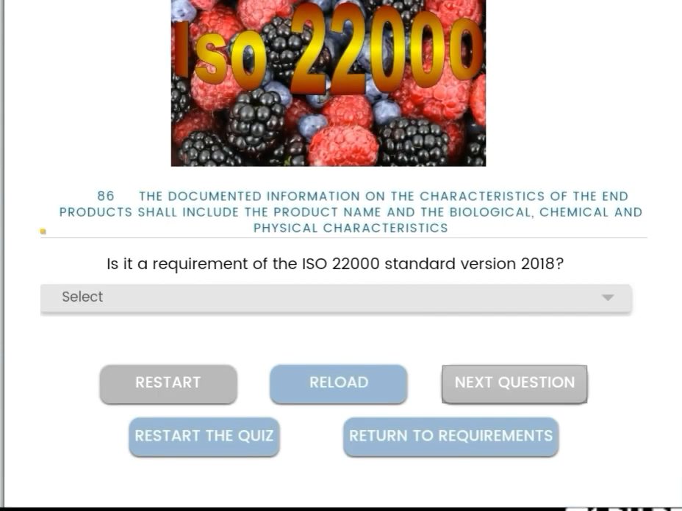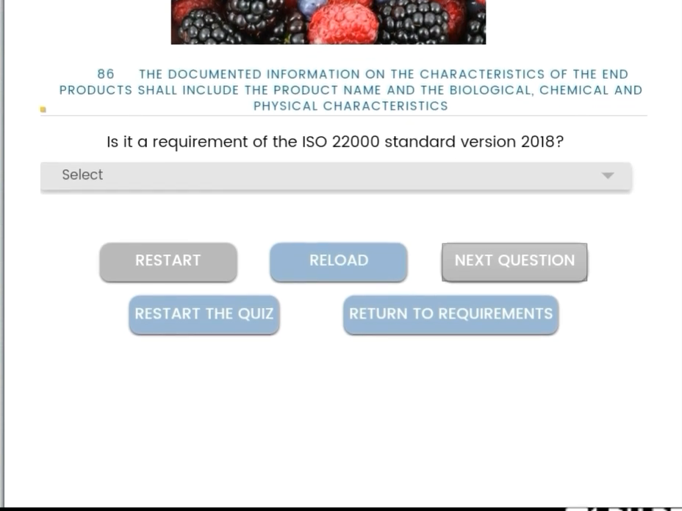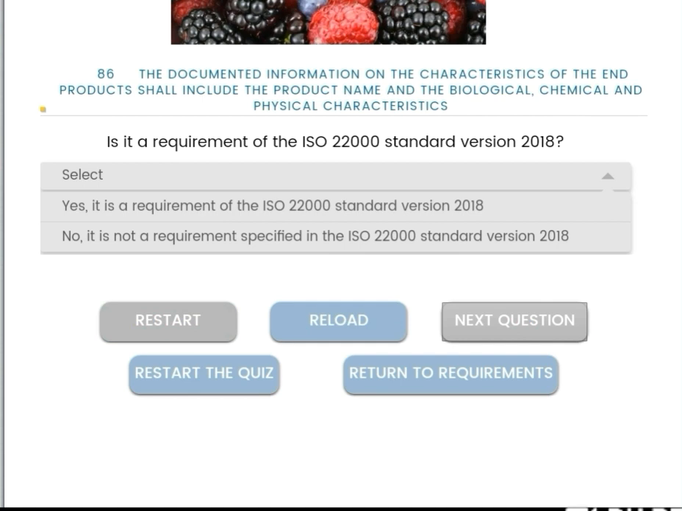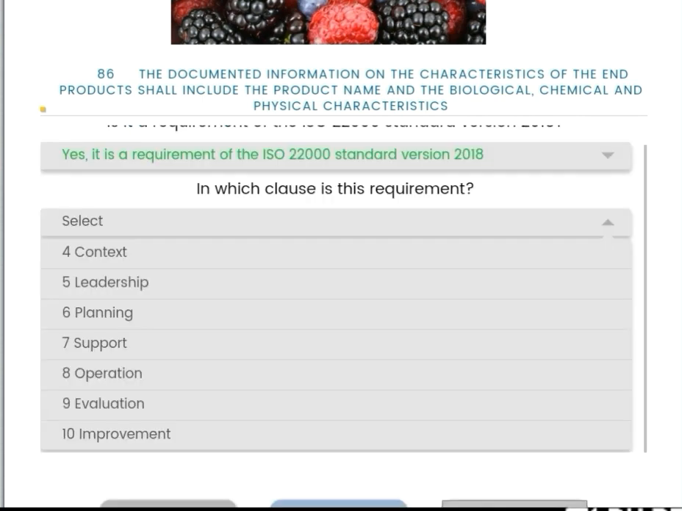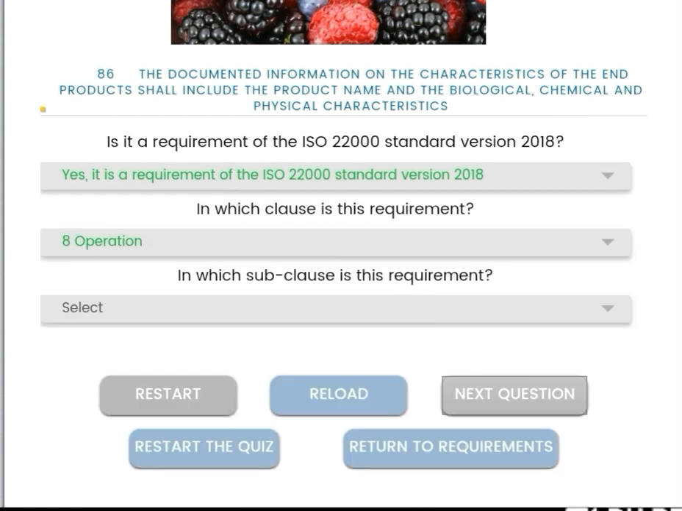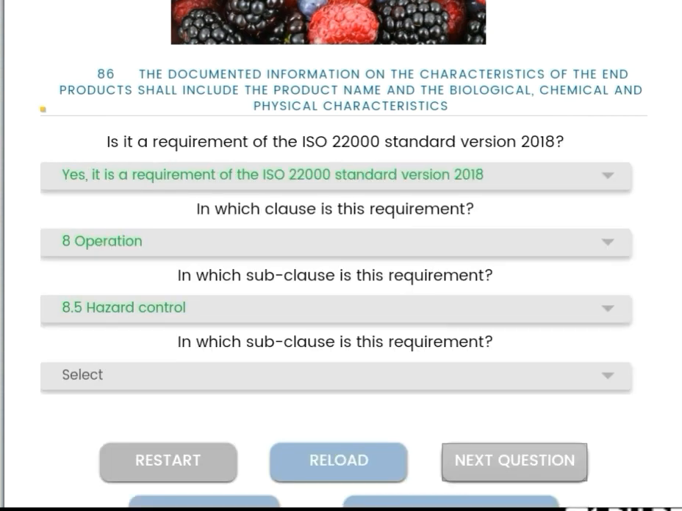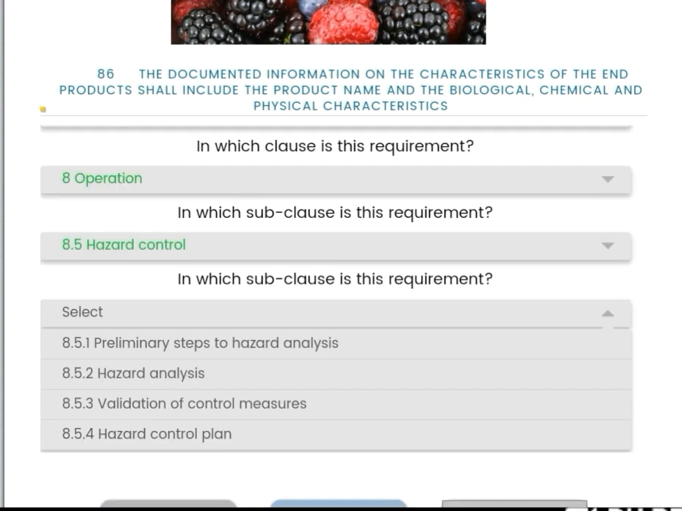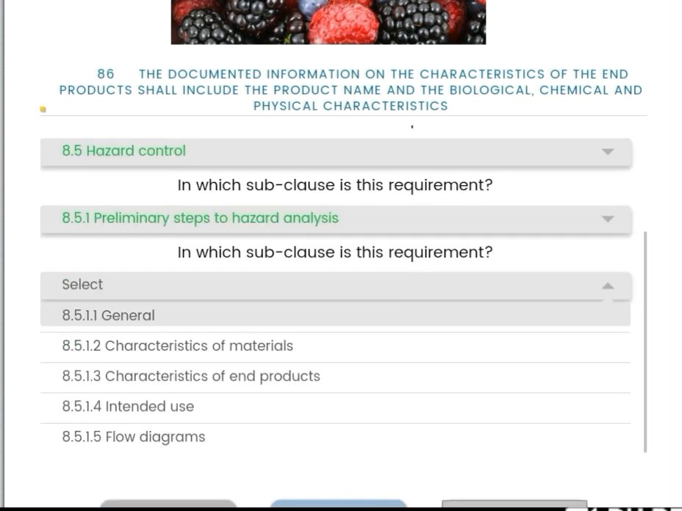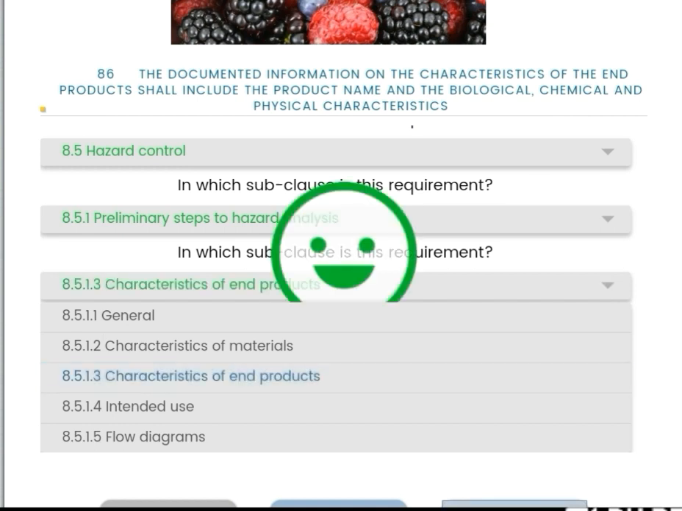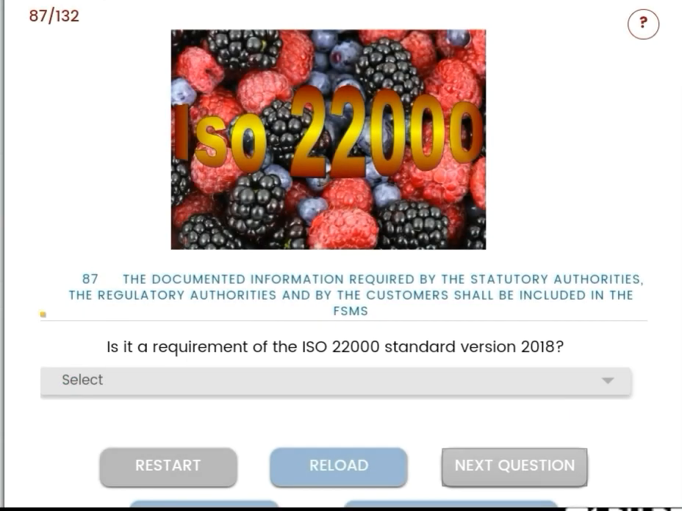Next, the documented information on the characteristics of the end product shall include the product name and the biological, chemical and physical characteristics. Yes, the documented information is required for all types of hazards. Yes, it is a requirement of the ISO 22000 standard version 2018, and it's coming under operations 8 number clause, and the subclass is 8.5 hazard control, and the subclass is 8.5.1 preliminary steps to hazard analysis, and the subclass is 8.5.1.3 characteristics of end products.